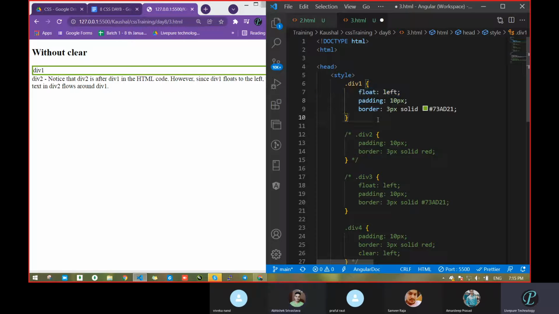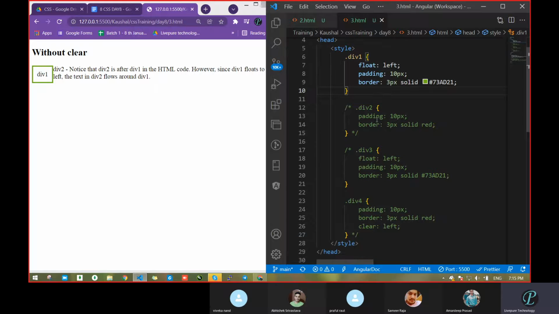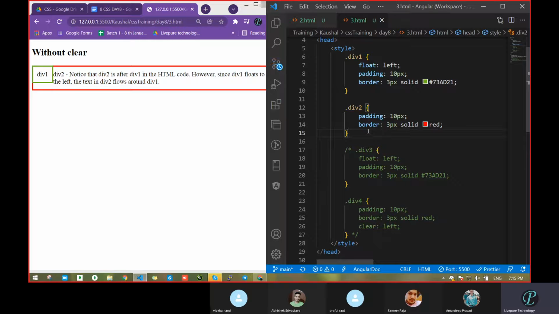So float left we had taken, padding we had taken. Now what we observed here is that we are not seeing any differences. Now there is div2. In div2, what had we done? We had passed padding 10 pixel and the border property. That's it. Now save and let's see.